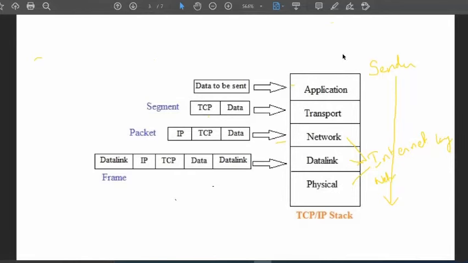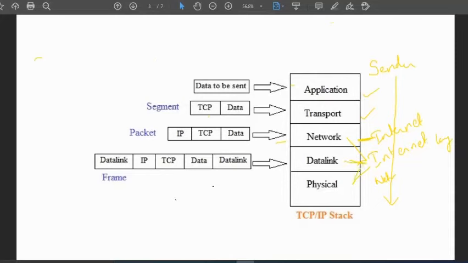Comparing it with the TCP model we studied earlier, it will look like this. The application layer is the same, also called the process. Then transport, also called host to host. Then we have the internet layer, or internet protocol layer. The network layer will be called the internet layer.